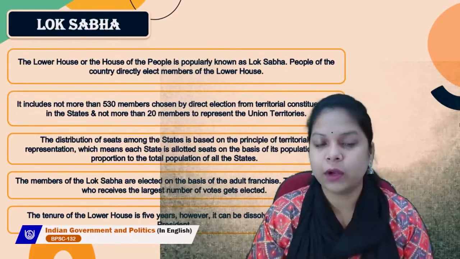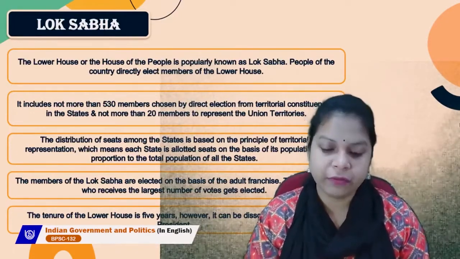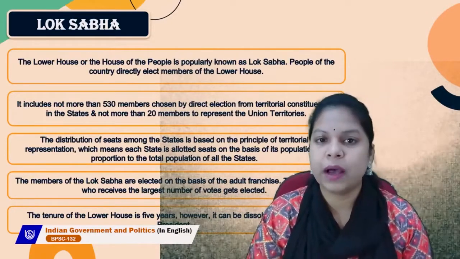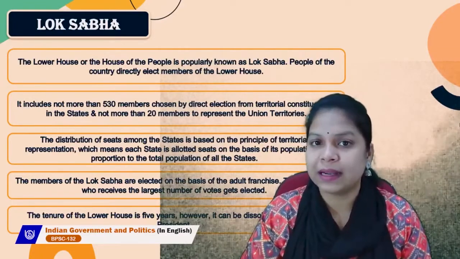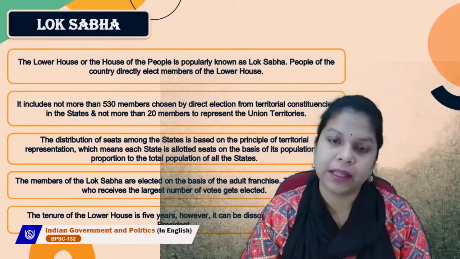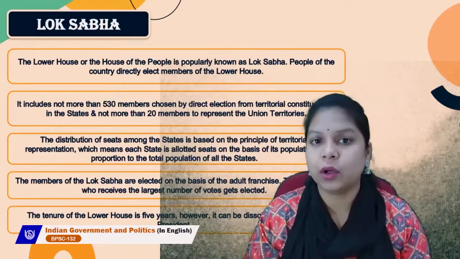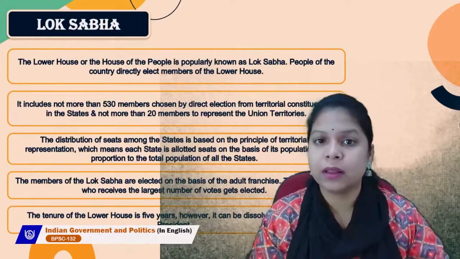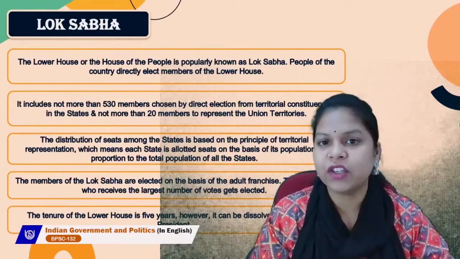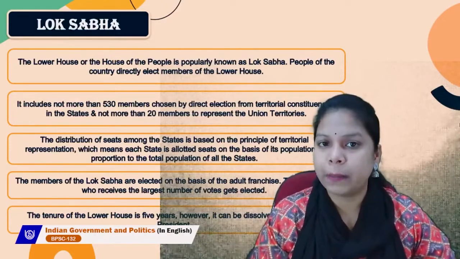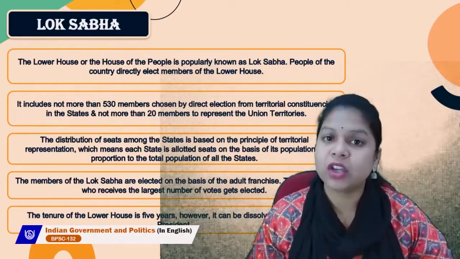The tenure of the Lok Sabha is 5 years. Once elected, the Lok Sabha will continue for 5 years. But also remember that it can be dissolved earlier by the president. If the president wants, he or she can dissolve the Lok Sabha before the completion of its tenure. This is what makes the Lok Sabha not a permanent chamber, whereas the Rajya Sabha is a permanent chamber which cannot be dissolved.